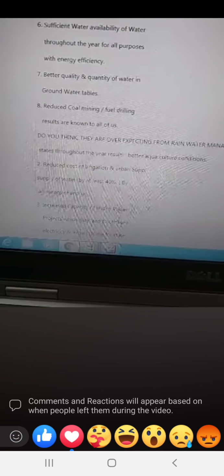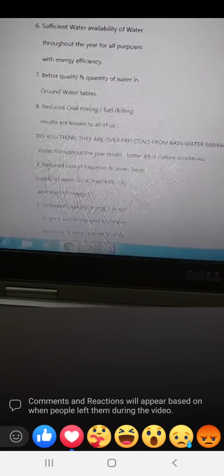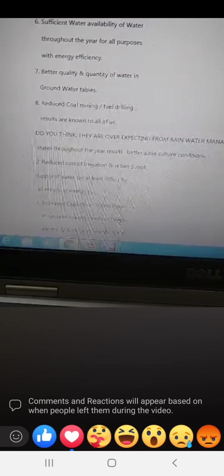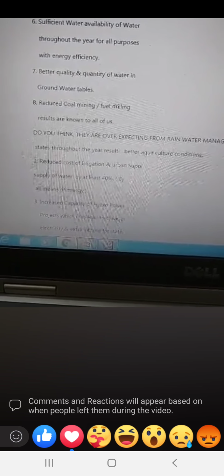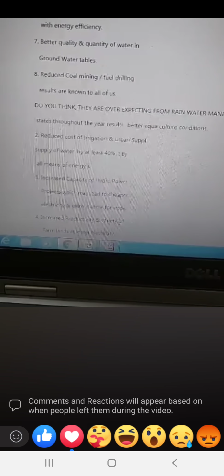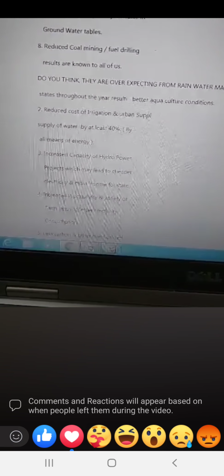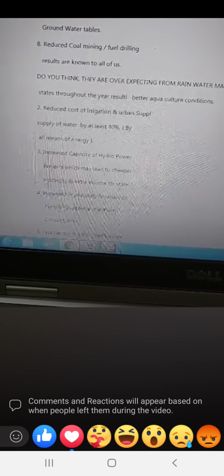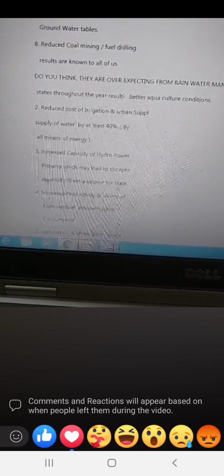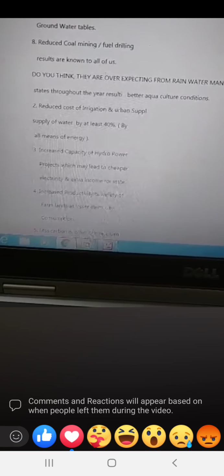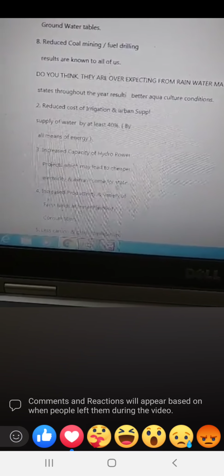6. Sufficient water availability throughout the year for all purposes with energy efficiency. 7. Better quality and quantity of water in groundwater tables. And 8.